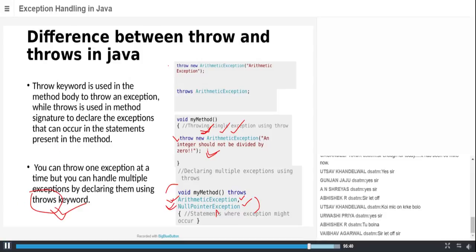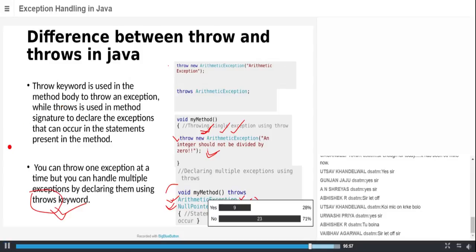Okay. Any doubts? Two members have doubts. I'll clear them. Abhishek, you have a doubt.